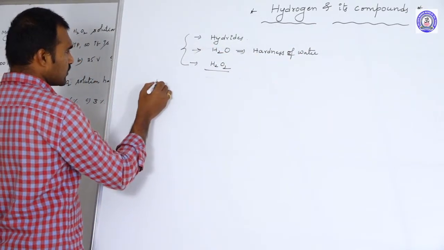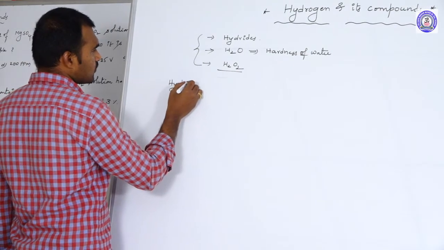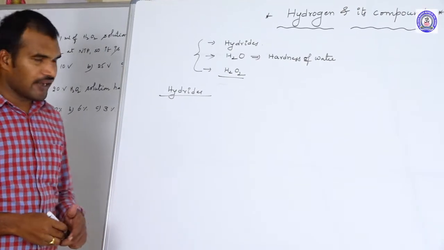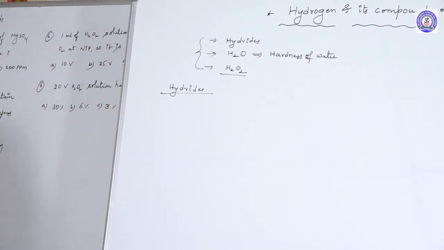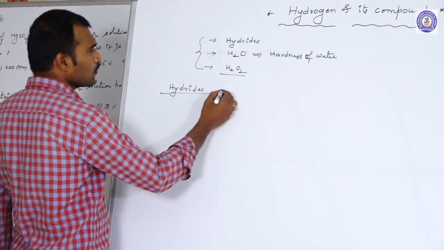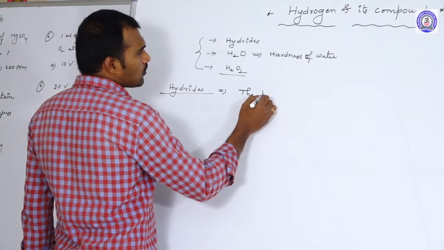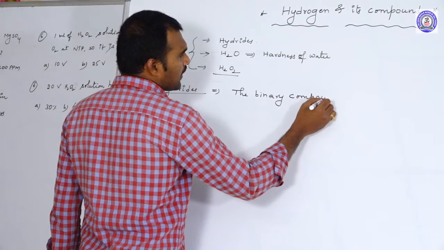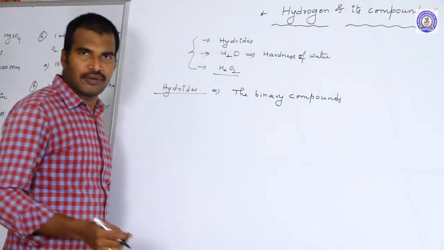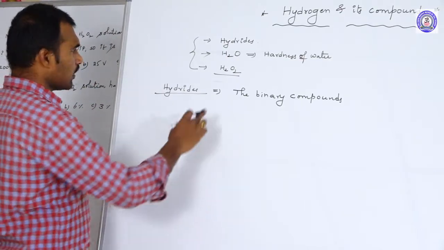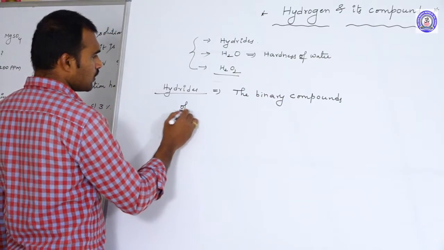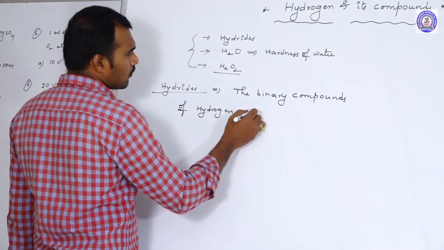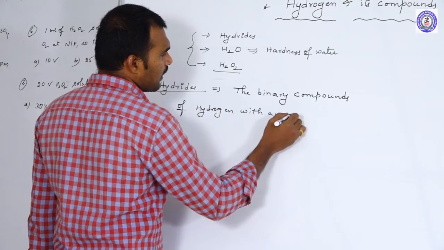Let us discuss the first one, hydrides. How can we define hydrides? Hydrides are nothing but binary compounds. What do you mean by binary compounds? The compounds which are made by two elements. The binary compounds of hydrogen with any other element,